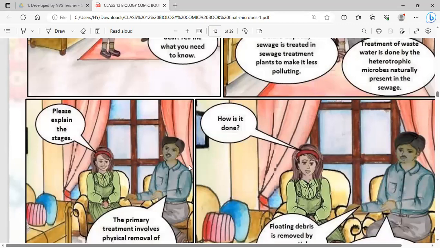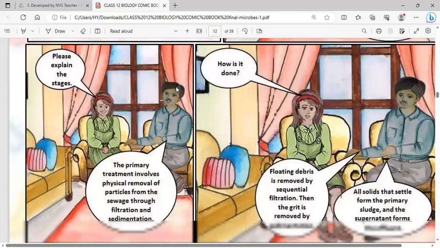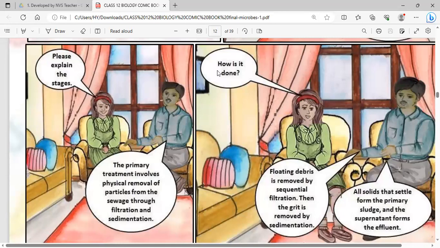Shivangi says, please tell me step by step. The father says primary treatment involves physical removal of particles from the sewage through filtration and sedimentation. Shivangi asks, how is the physical removal done?